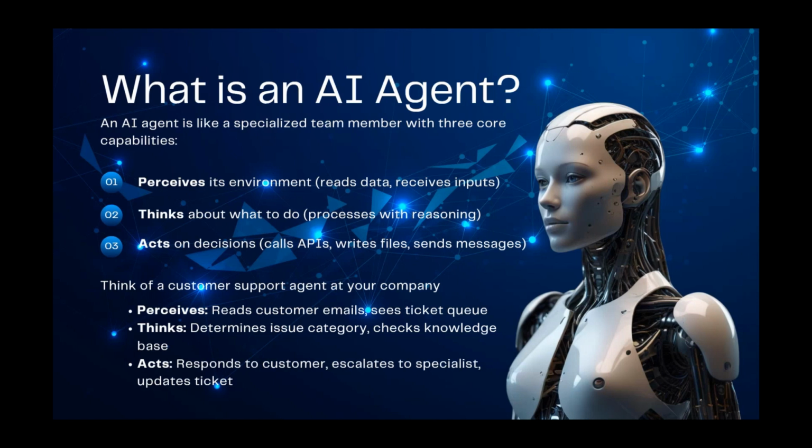Then he acts and responds to the customer. If a response is not possible for that agent, it will be escalated to a specialist and the ticket updated. So this is basically how an AI agent works according to these three core capabilities.